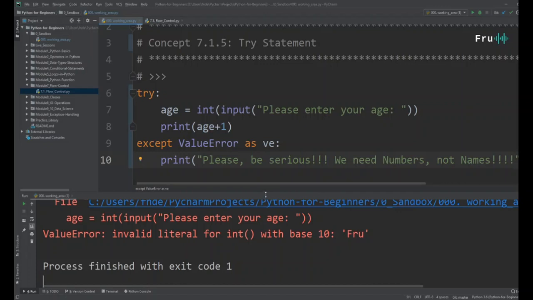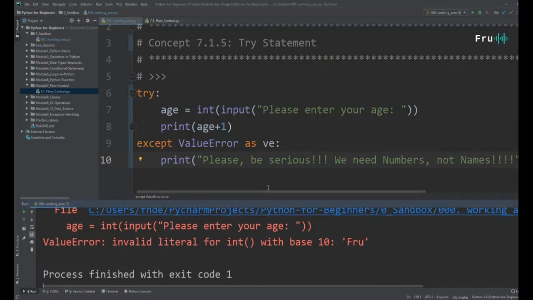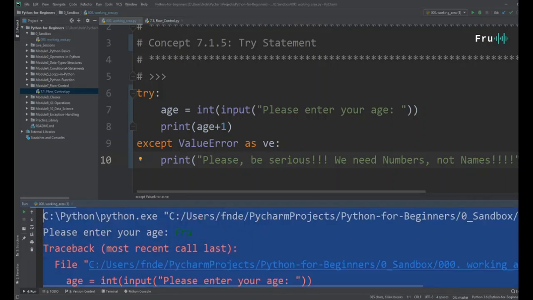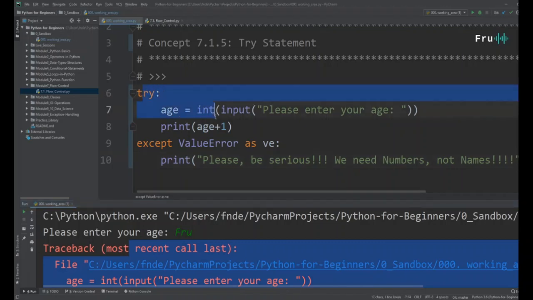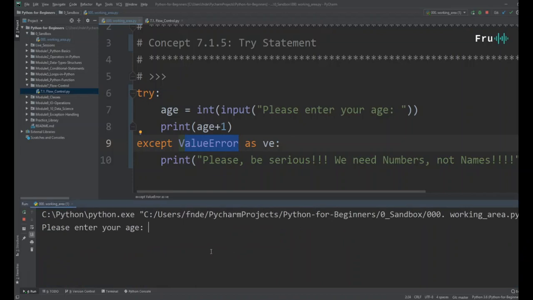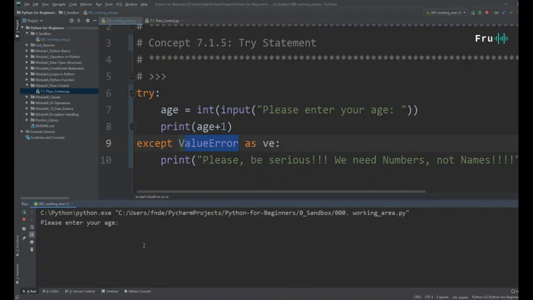So this code should work. Even if a user gives me something that is not what I expect, not an integer, instead of just failing and giving me red messages on the screen, because I've put it within a try statement, it's going to try that thing, and if it doesn't work, it says, whoa, I saw an error, and this is a value error that I'm expecting, it's not what I expect. Then it's going to safely print this message for me on the screen. So let's go ahead and run this and see. Of course, if we do 30, it works fine. But if I run this again now, watch what happens.